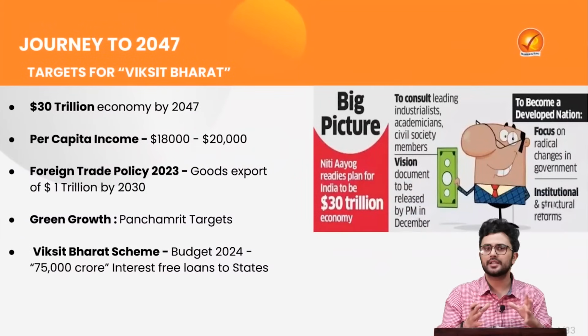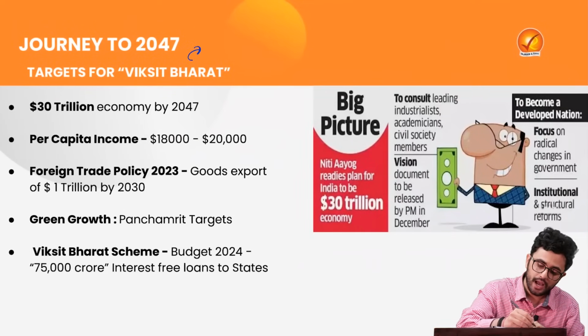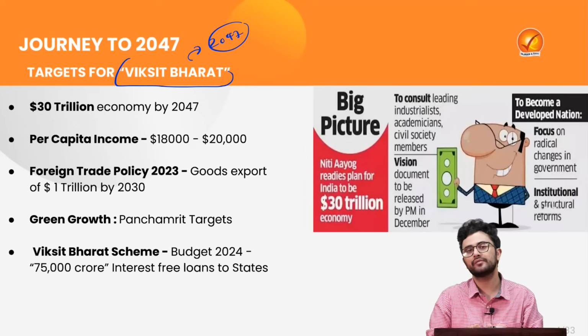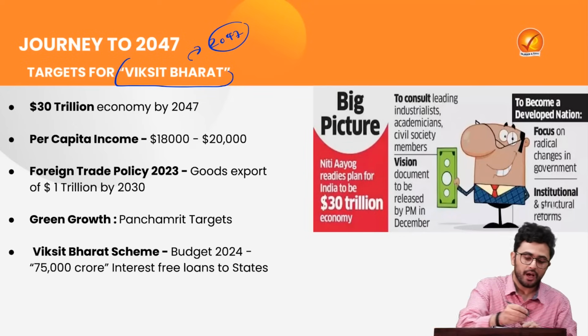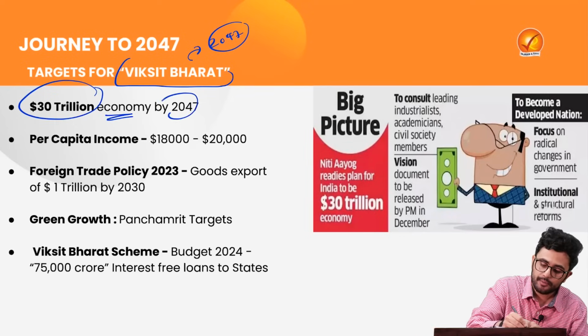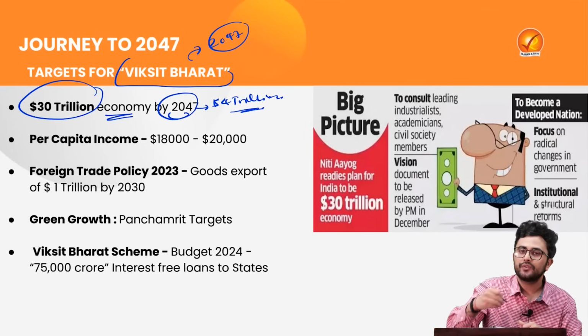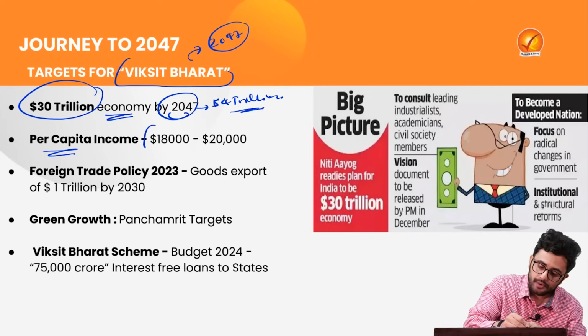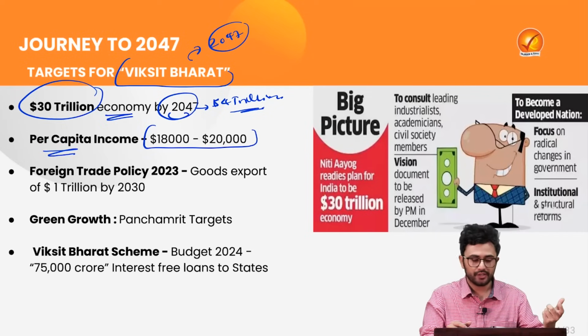Now, there are certain ambitious targets which our current government has taken on the line to become a Viksit Bharat or developed nation by the year 2047. As per Niti Aayog, we are aspiring to become a $30 trillion economy by 2047. Currently, we are very close to a 4 trillion economy. We will strive to increase our per capita income up to $18,000 to $20,000 from the current $2,700.